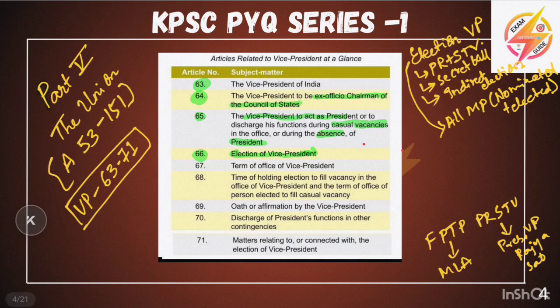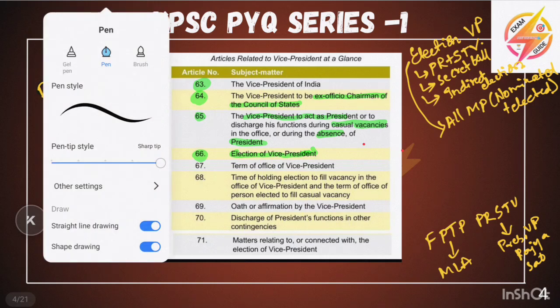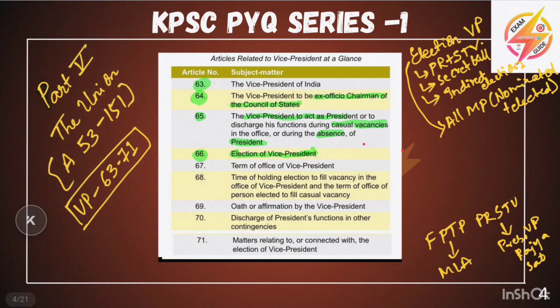And next we will see what this Article 66 has. It has subclauses 1, 2, 3, 4. First one is related to the Electoral College, and second one says the VP shall not be a member of either house of the Parliament. Not a member. And third one is the eligibility, like citizen of India, 35 years of age, etc. And fourth subclause says the Vice President cannot hold an office of profit.